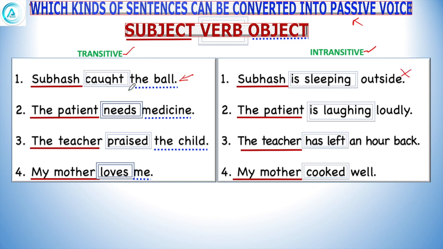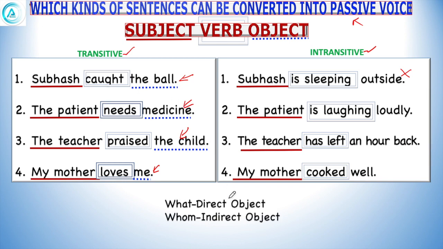Subhash caught the ball. The object is ball. The patient needs medicine. What does the patient need? It needs medicine. It is an object. The teacher praised whom? The teacher praised the child. My mother loves whom? My mother loves me. If at the place of object we can ask what or whom, it means that is a transitive verb. If it is a thing, then it will be asked by what. If it is a person, then we can ask by whom.